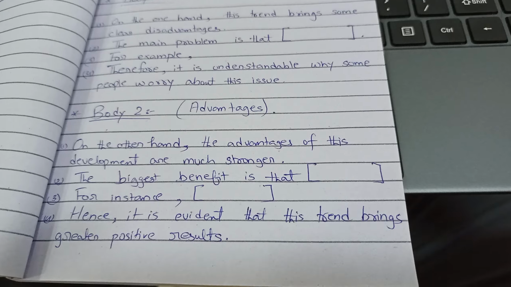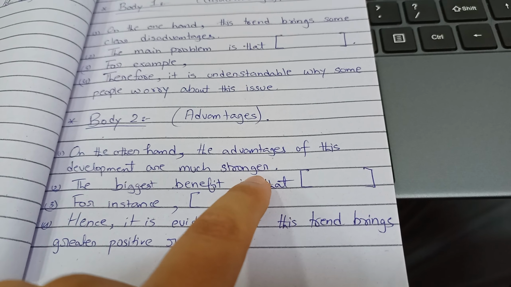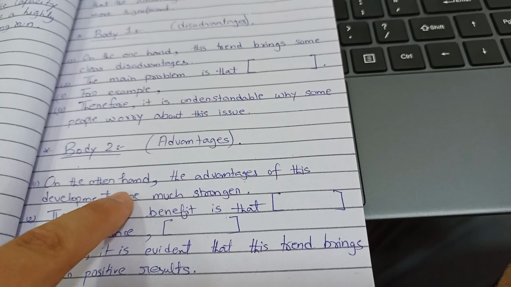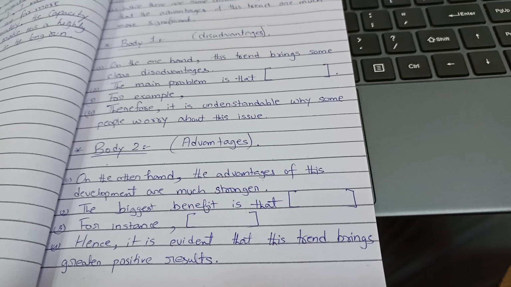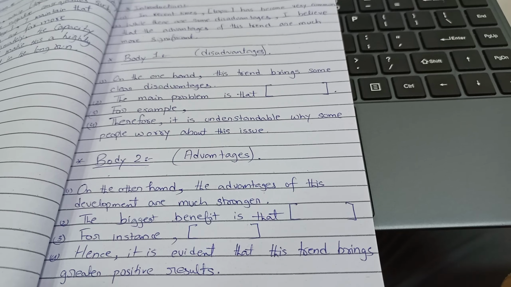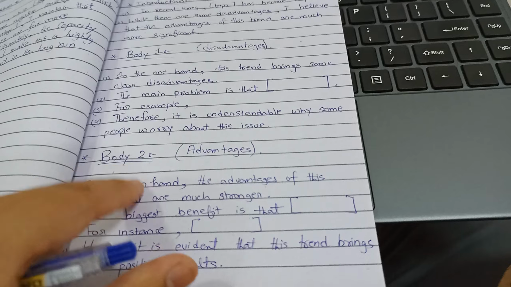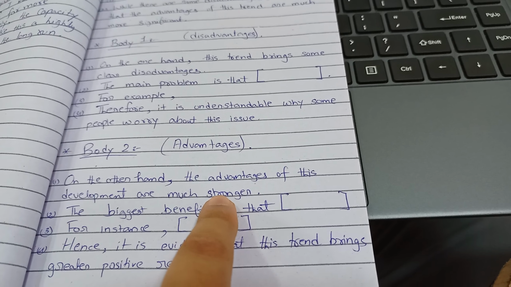On the other hand, the advantages of this development are much stronger. Keep using phrases like "on the one hand" and "on the other hand" in your essays, which boost your writing skills and help you score 7.5 plus bands in your IELTS test.